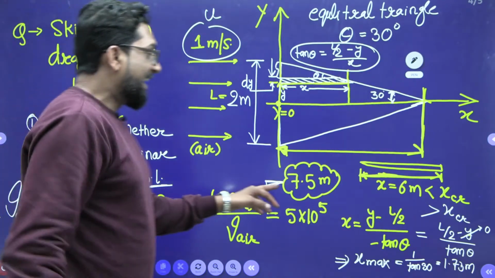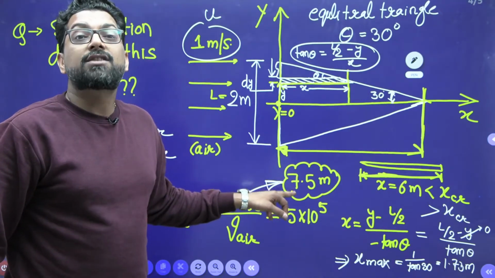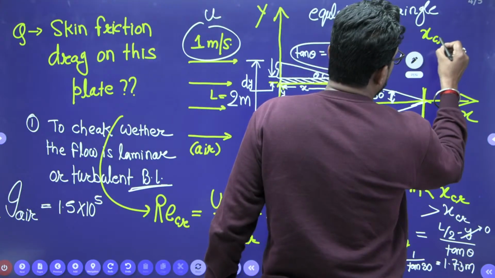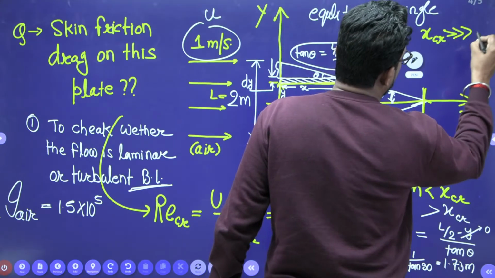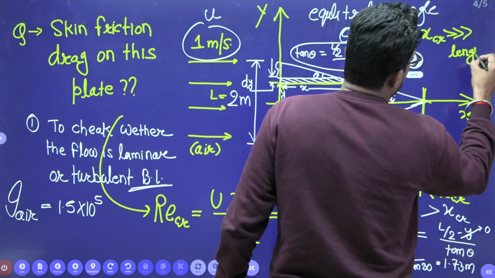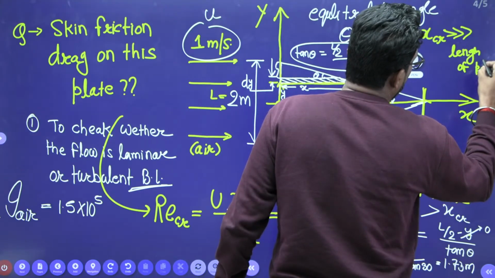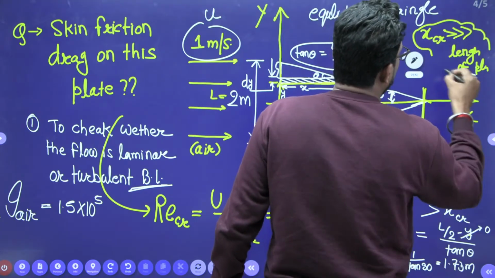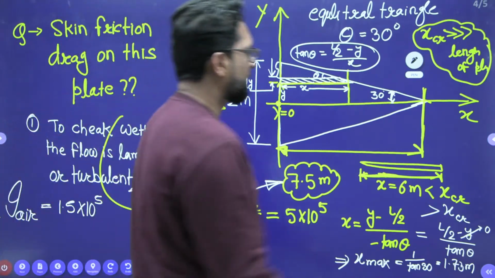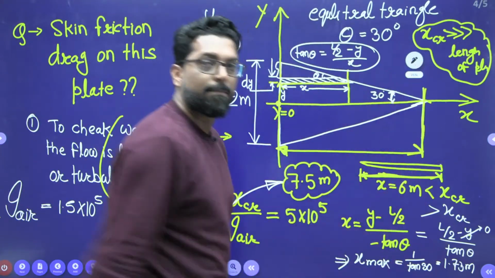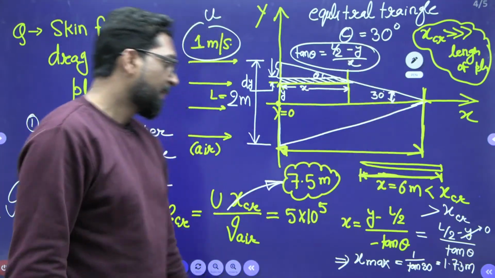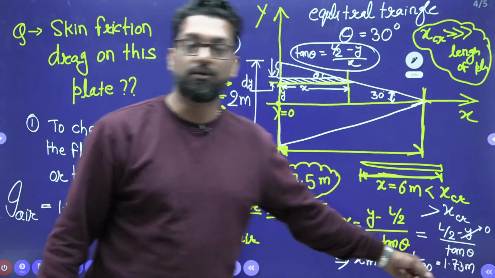That means x critical is much higher than the length of the plate. That means the flow is fully laminar. That means the fluid which is flowing over the plate is laminar. The fluid which is flowing over the plate is laminar. This is very important calculation, I am telling you.